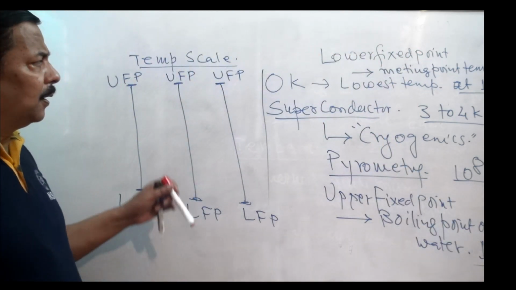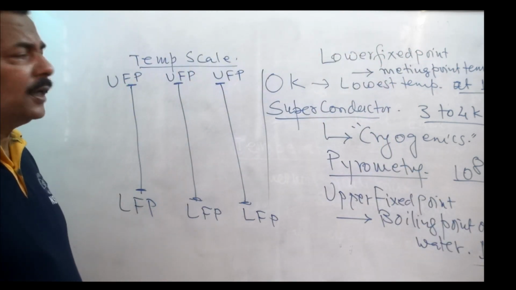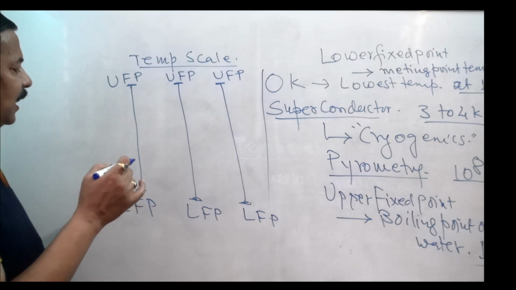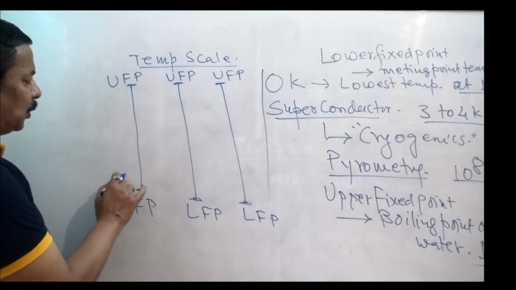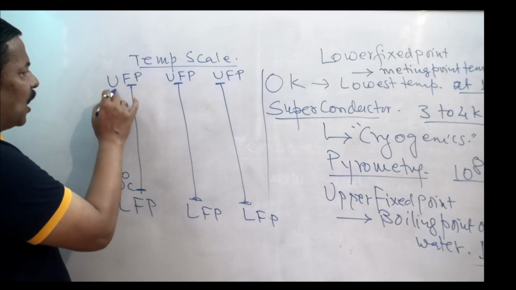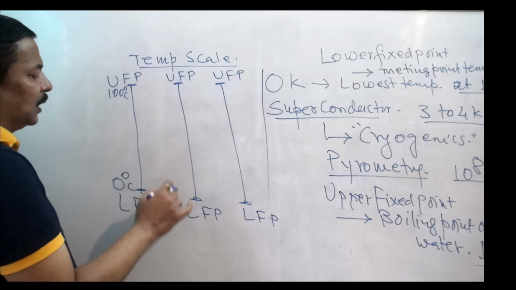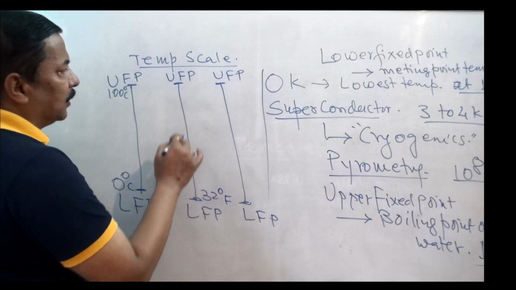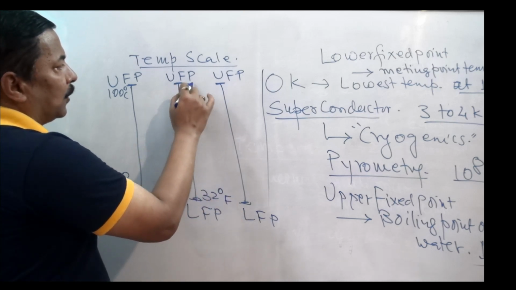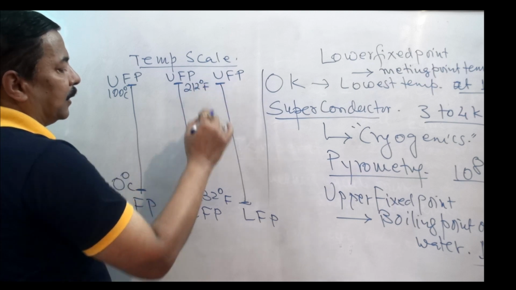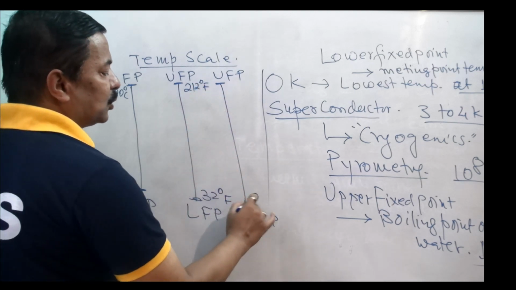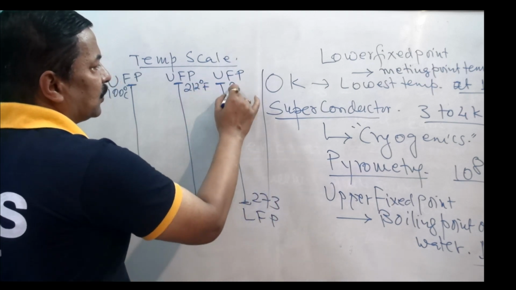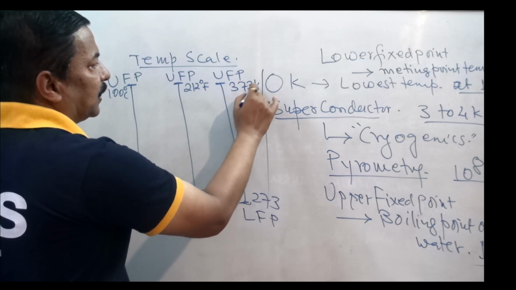This is the lower fixed point, and in degree centigrade scale, its value is 0 degree centigrade, this is 100 degree centigrade, this is 32 degree Fahrenheit, this is 212 degree Fahrenheit. In Kelvin scale, it is 273, it is 373 Kelvin.